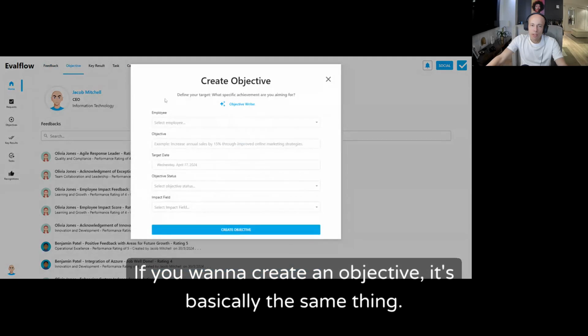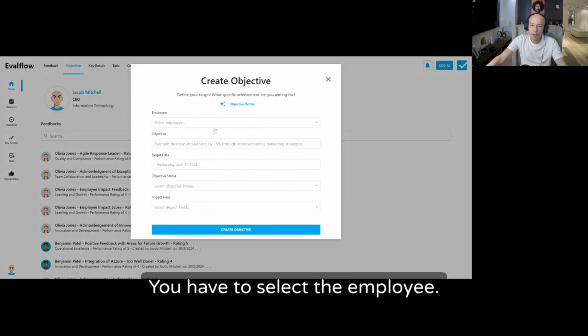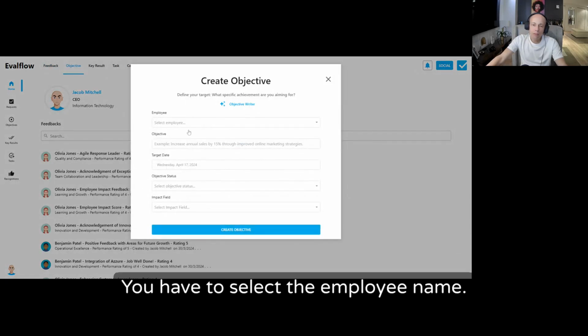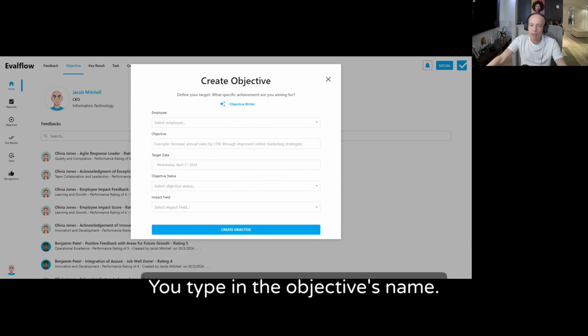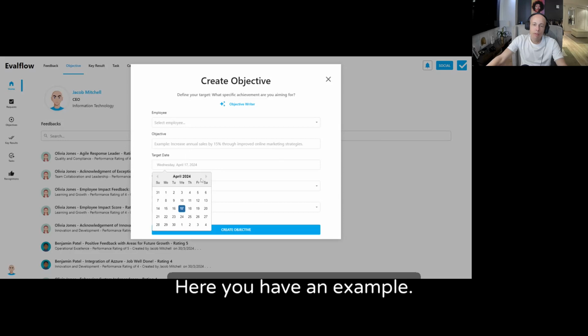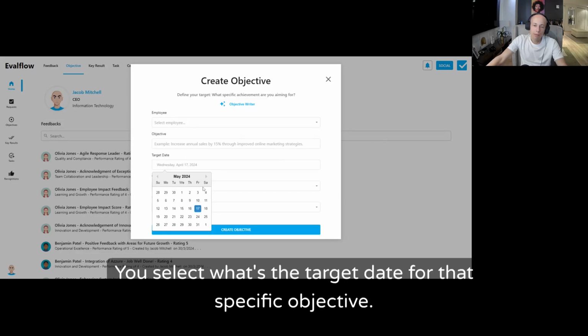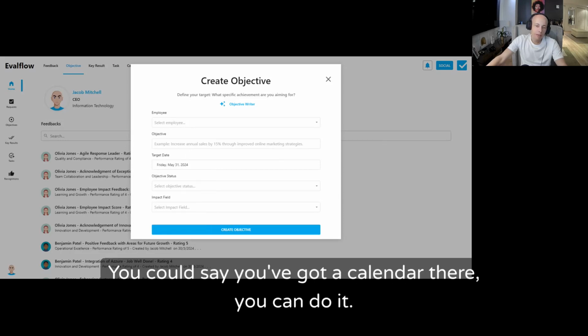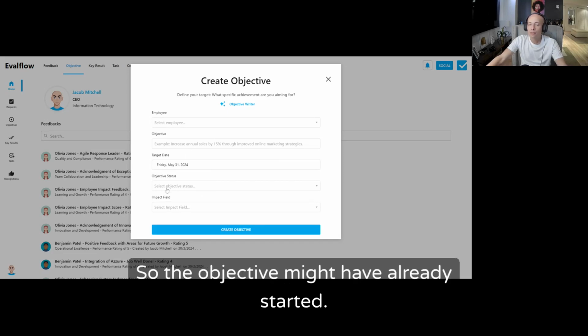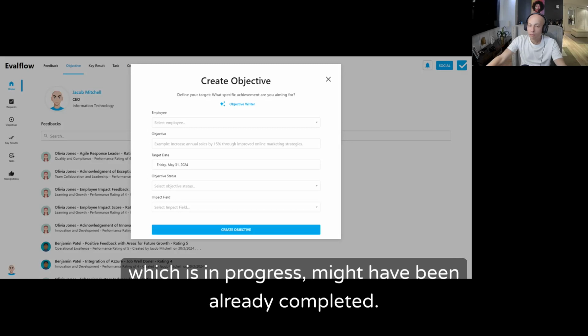If you want to create an objective, it's basically the same thing. You have to select the employee. You have to select the employee name. You type in the objective's name. Here you have an example. You select what's the target date for that specific objective, you've got a calendar there, you can do it. And the objective status. So the objective might have already started, which is in progress, might have been already completed.